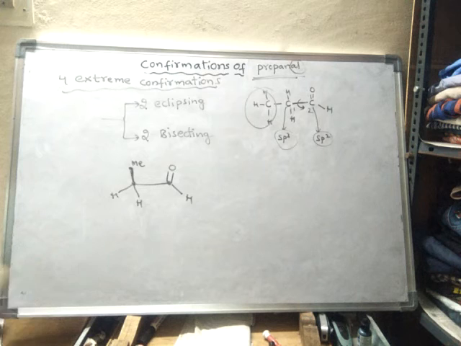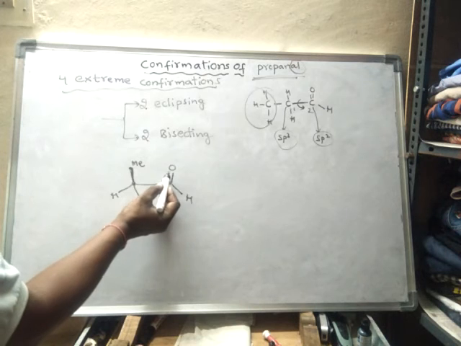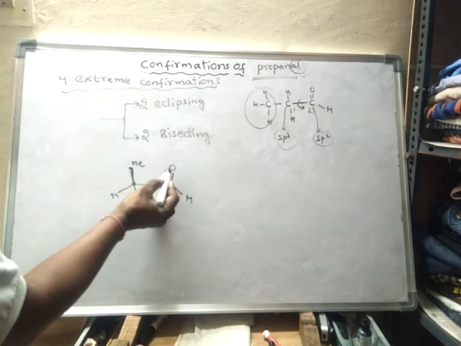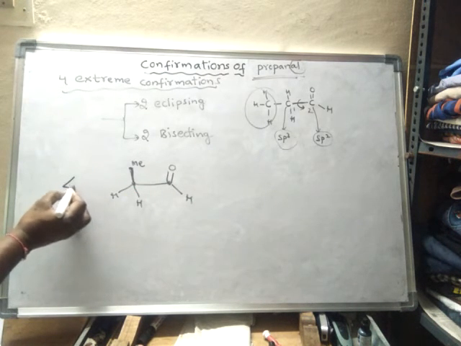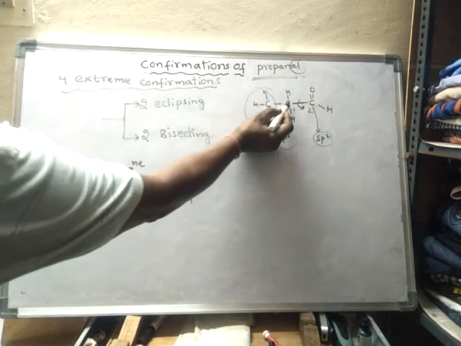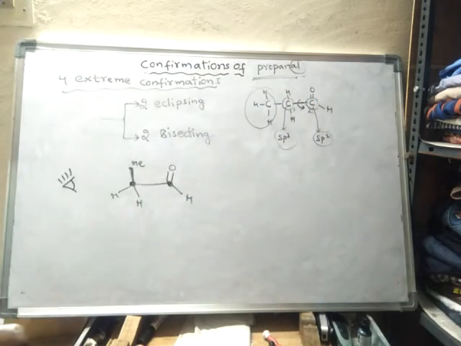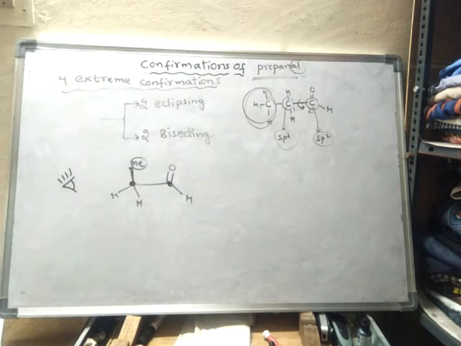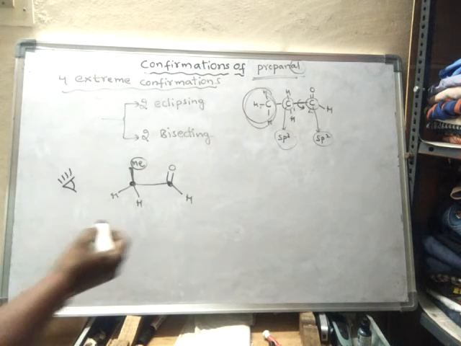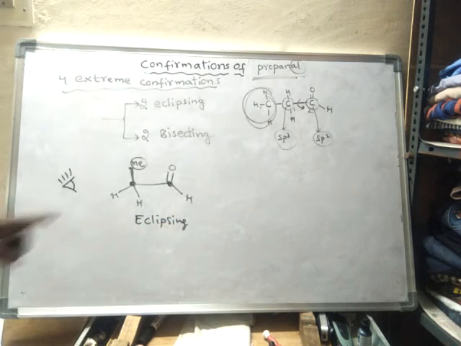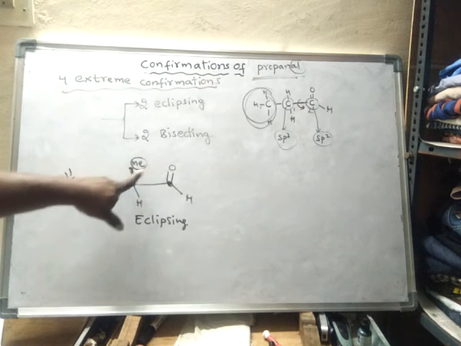Okay, right. So behind this methyl group, this oxygen is present. Here we are observing from this side, this is our eye. This is the first carbon, this is the second carbon, and this is the methyl group. So this methyl group is written here like this. So this structure is said to be an eclipsing structure. That means the methyl group and oxygen are both eclipsed.